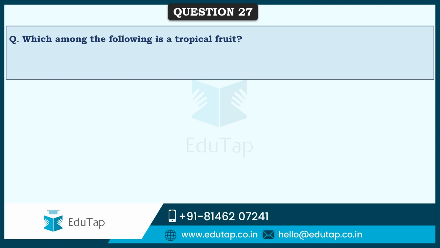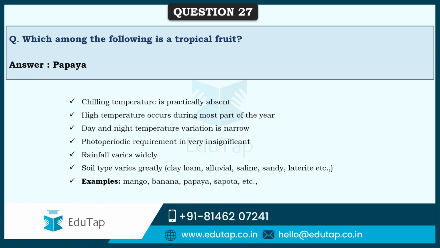So friends, next question was which among the following is a tropical fruit? And of all the options provided there, the correct answer was papaya. Yes, papaya is a tropical fruit. Even mango, banana, sapota, etc. These are all tropical fruits.